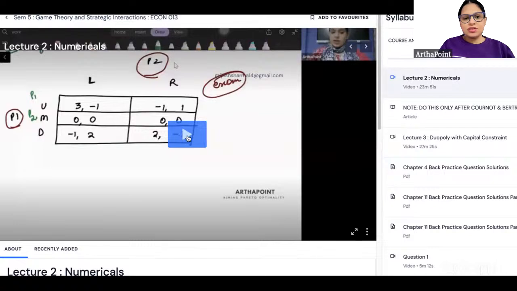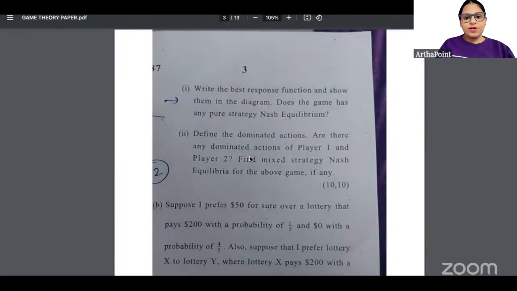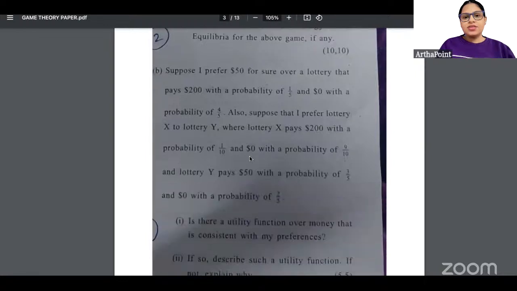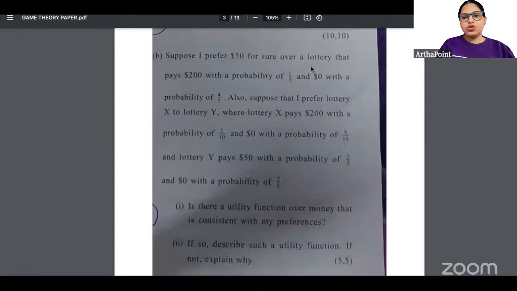You see this? Right? And I told you this is important from exam point of view. So it is absolutely the same question that has been asked in exam. But let us go ahead and let us look further. Next question hai. Suppose I prefer $50 for sure over a lottery that pays 200 with probability 1/5 and 0 with probability 4/5. So basically, you are asked about the utility and the preferences, isn't it?